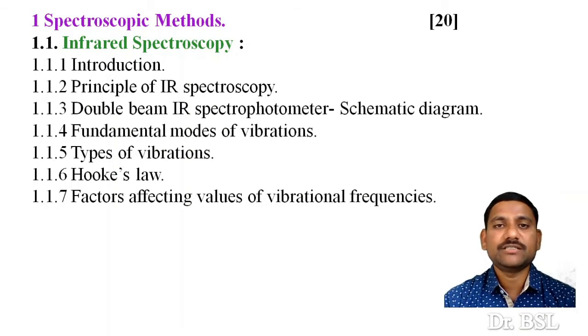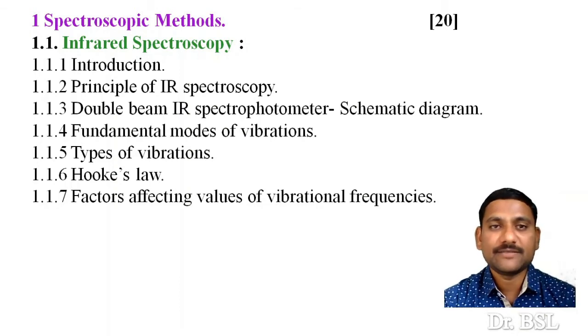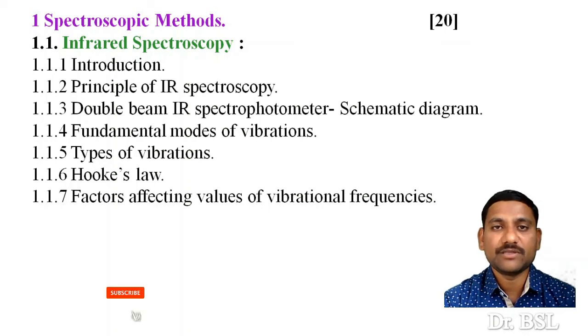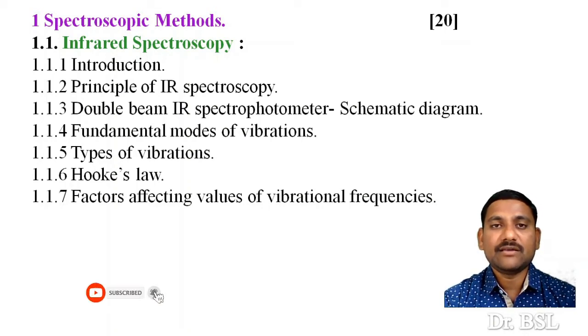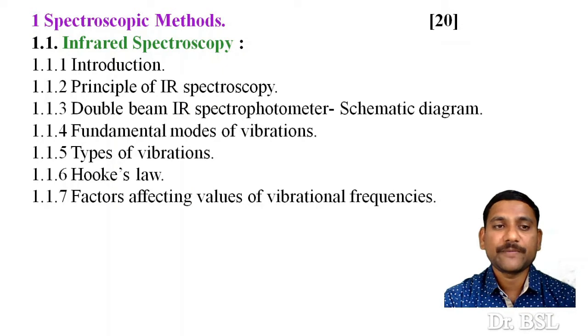The first unit is spectroscopic methods, and there are 3 subtopics in this unit: IR, NMR and MASS. In IR, that is infrared spectroscopy, we will see introduction, then principle of IR spectroscopy, double beam IR spectrophotometer.